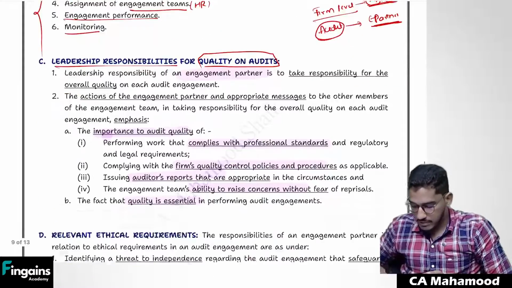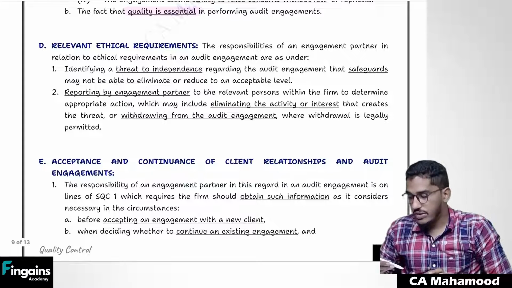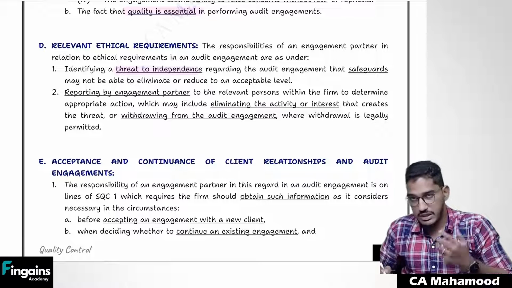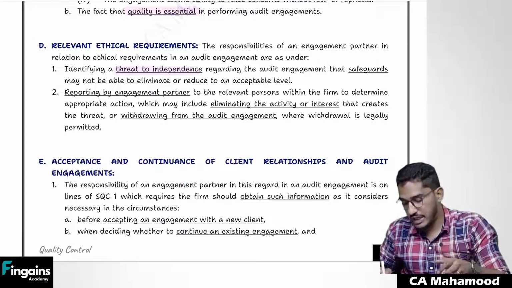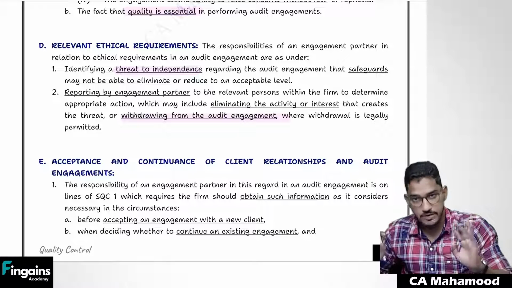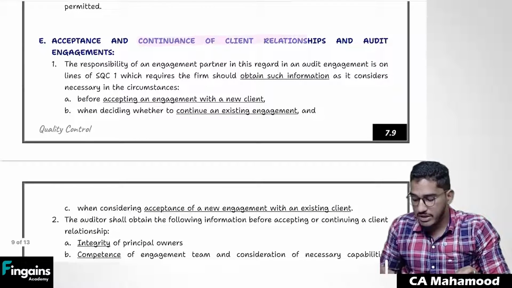Second one, relevant ethical requirements. This discussion is going to remain common. So you have to comply with the ethical requirements. If you come across any threat to independence, try to eliminate it. If you are unable to eliminate it, withdraw from the engagement. This we already know. Next, acceptance and continuation of client relationship.